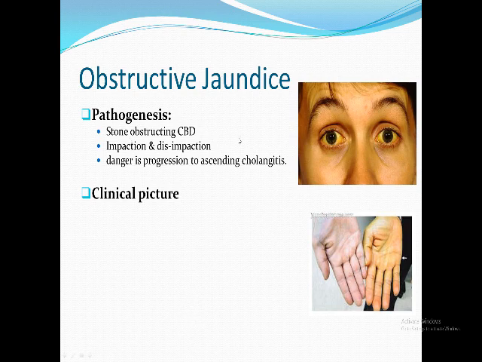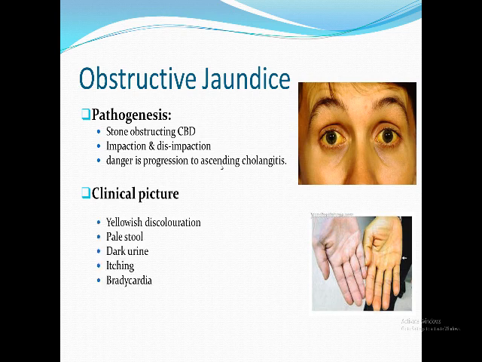This is the most common situation. Another situation is a primary common bile duct stone, which is the brown pigment stone, a rare one. But the common one is secondary to gallbladder stone. Usually it impacts, and this impaction occurs exactly as in the gallbladder in acute cholecystitis, but here in the lower end of the common bile duct. This obstruction might lead to another complication, which is ascending cholangitis, which we are going to discuss later on. What's the clinical picture of such a patient?